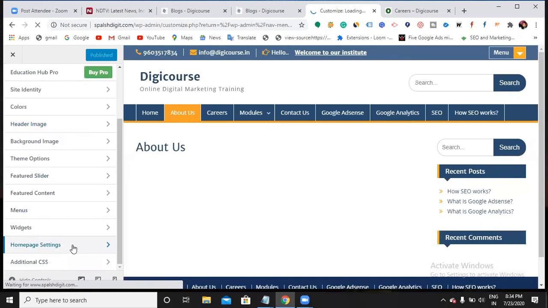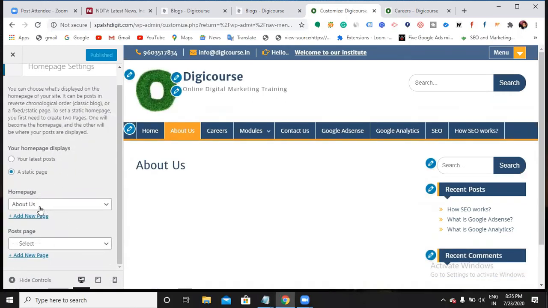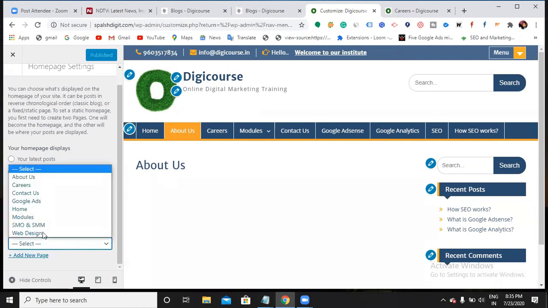So go to home page settings. This shows your home page is an About Us page. At the bottom you have an option like post page, right? This means I can show all my recent blogs under one page. You can just select it. It can be Google Ads, modules, SMO, whatever pages you have, you can show it.